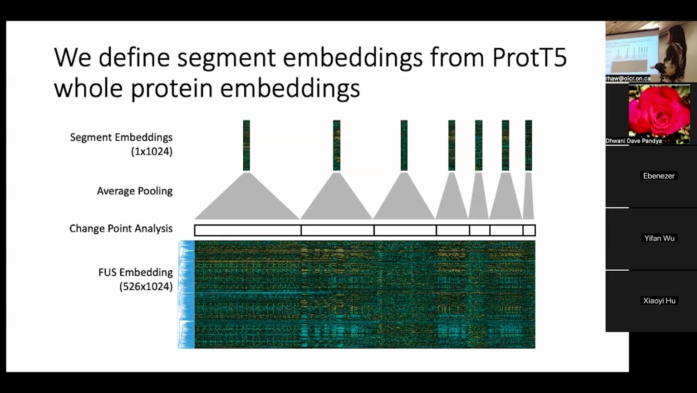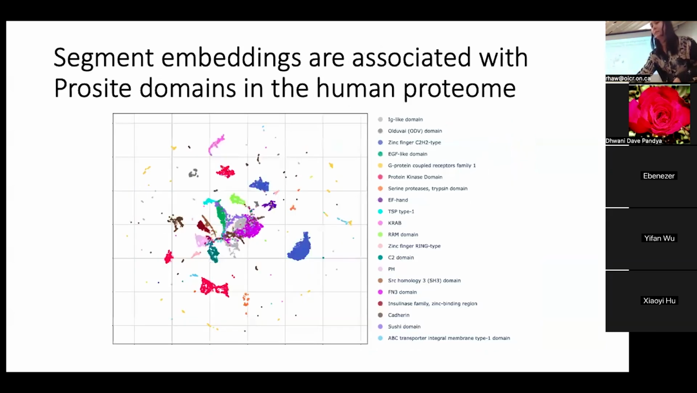Okay, so we use a change point analysis, which is a simple algorithm. It doesn't have any trainable parameters, and we use it to define or cut out those segments in the embedding that are distinct from one another. And then we average pool, and we get these 1 by 1024 embeddings that correspond to the segments that we can visually see in the whole protein embedding. And this is again done without any trainable parameters. So it's also an unsupervised process. So we're maintaining the unsupervisedness as we go through this.